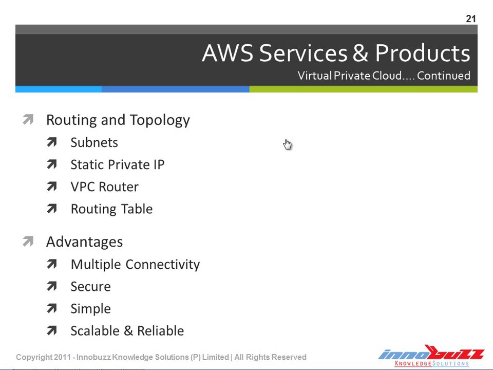As we discussed before, the private IP address cannot be changed, and the subnets are created when we create that virtual private cloud, and it's user defined. The private IP addresses are static. We may not be able to change the private IP address attached to a resource in our virtual private cloud. The virtual private cloud has a router, as we discussed before.